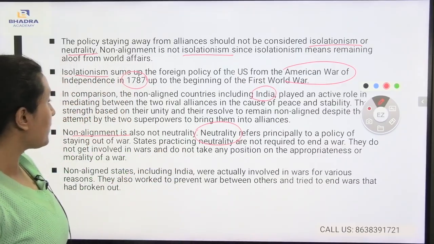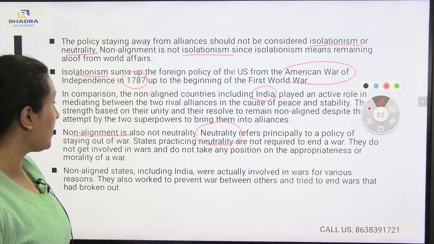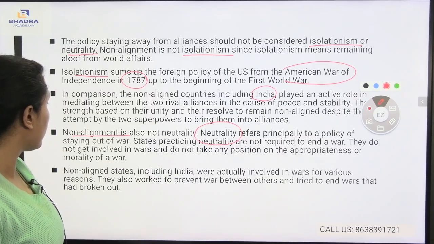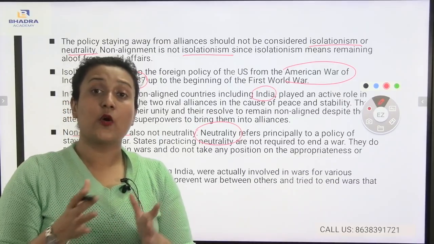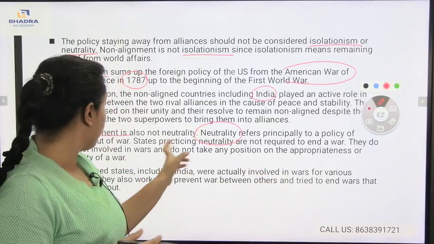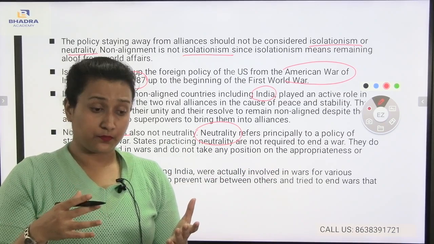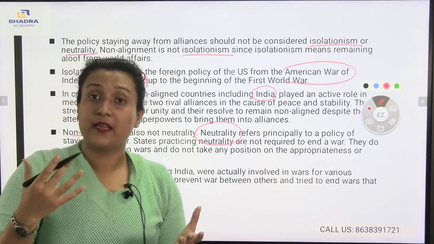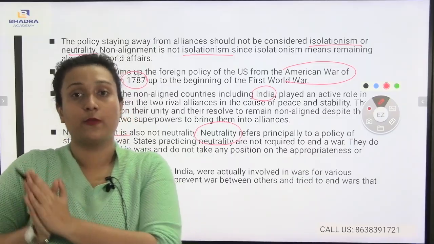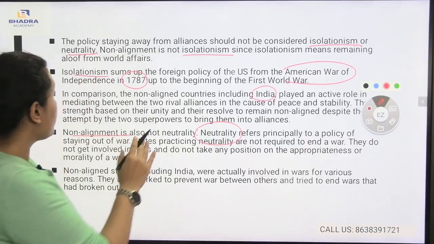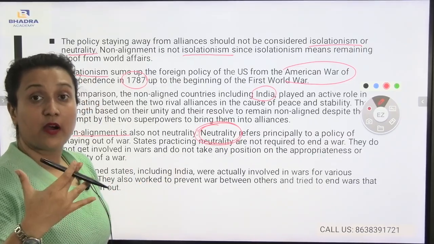States practicing neutrality are not required to end the war. They do not get involved in wars and do not take any position on the appropriateness or morality of a war. As a result, those countries practicing neutrality are not participating in the parts of the war or in the diplomatic relations regarding the war. So most of the countries practicing neutrality actually face problems regarding the end of the war.